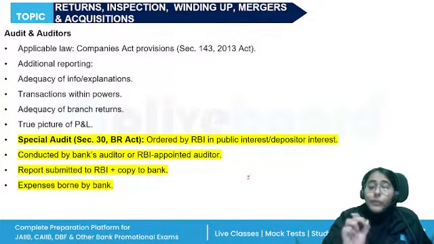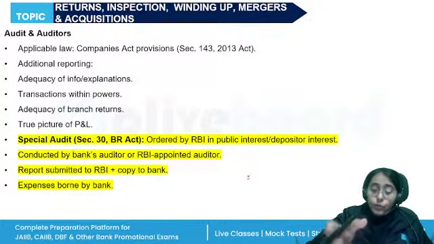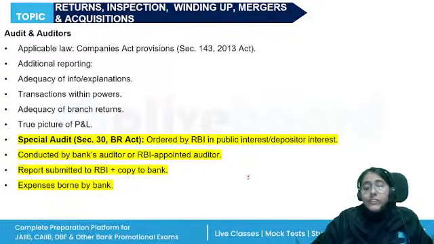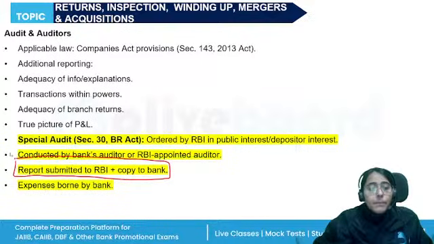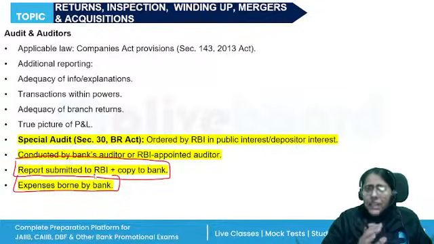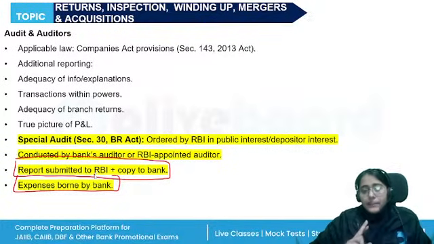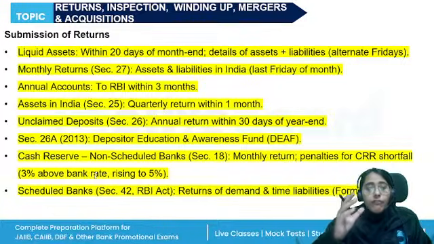The auditor has to make a report of the audit and send it to the RBI. Also, in case of the special audit, a copy will be given to the bank. The report of a special audit will be submitted to RBI. Copy will also be sent to the bank. Expenses of the auditor, the special audit, document, printing, whatever, are to be borne by the bank, right?